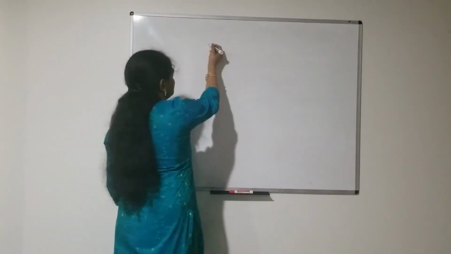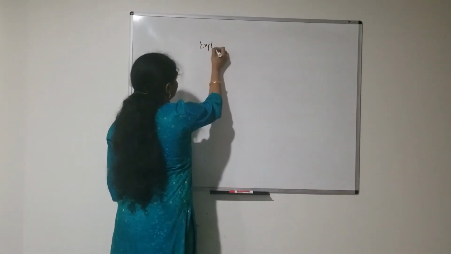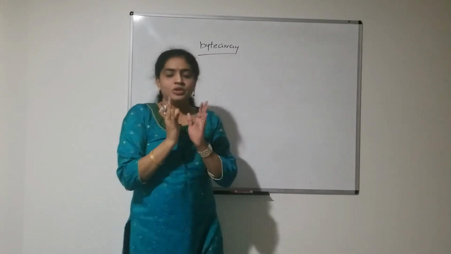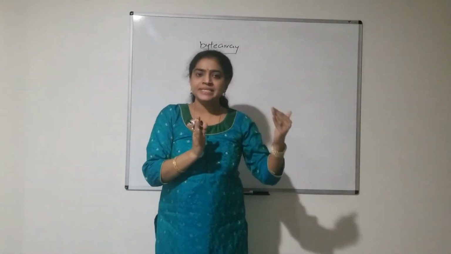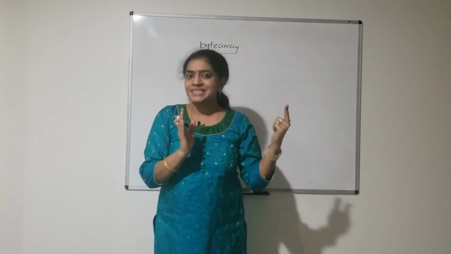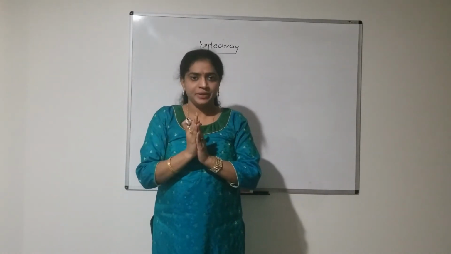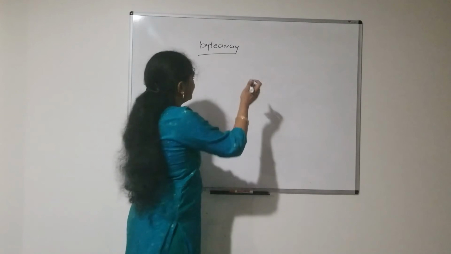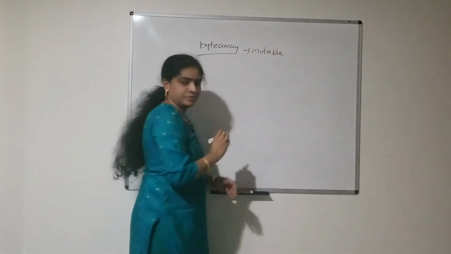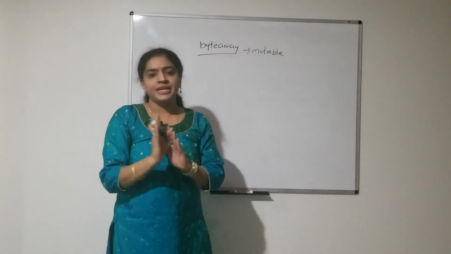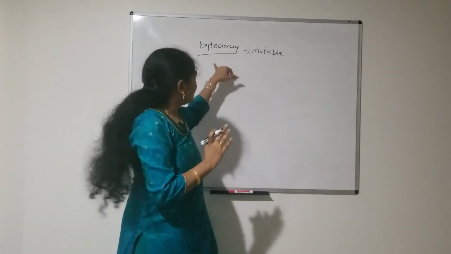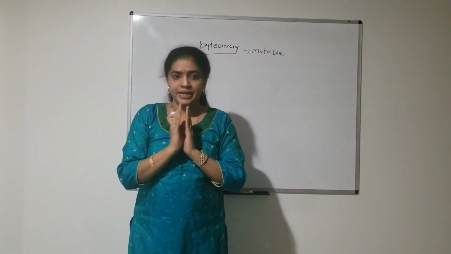Next, coming to byte array. The main difference between the bytes data type and the byte array data type is, as you know, bytes is an immutable data type, but byte array is a mutable data type. That is the only difference. Other than that, both are equal. Bytes is an immutable data type, whereas byte array is a mutable data type.